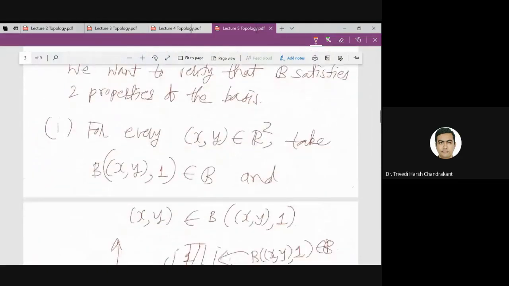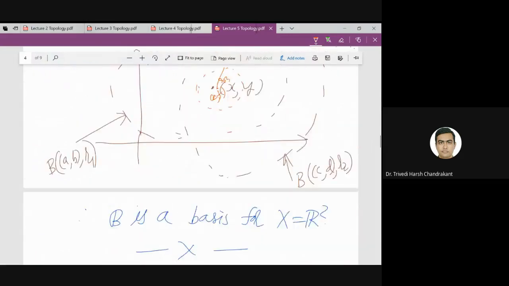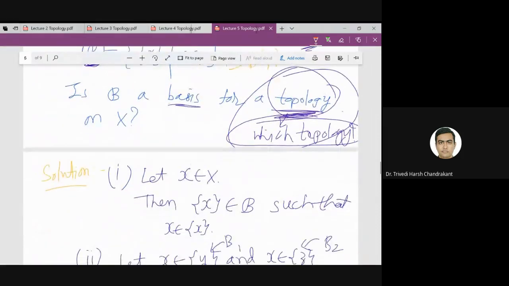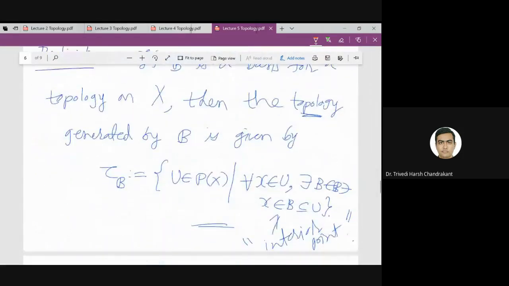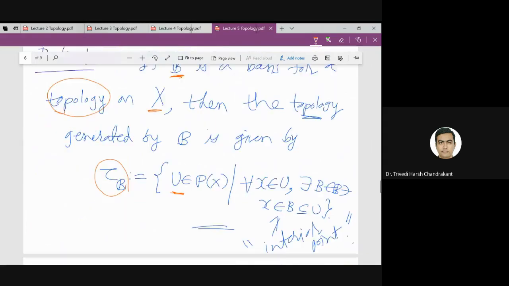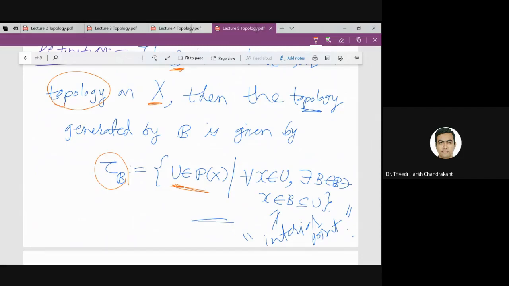Basically, to define tau, I have to define the elements of tau, right? Tau is a family. So how am I defining tau? If I know B is a basis on a set X, then what is this topology? That topology contains the sets which belong to the power set of X, only those U which satisfy this property. U is a subset of X, and U belongs to this tau.